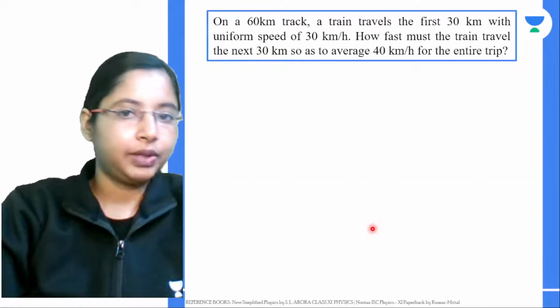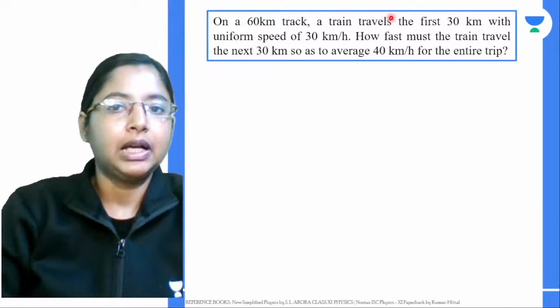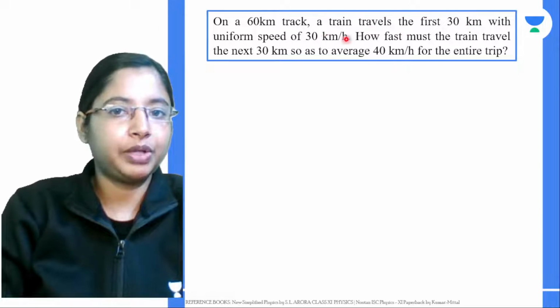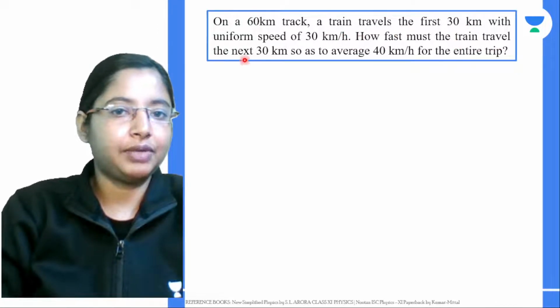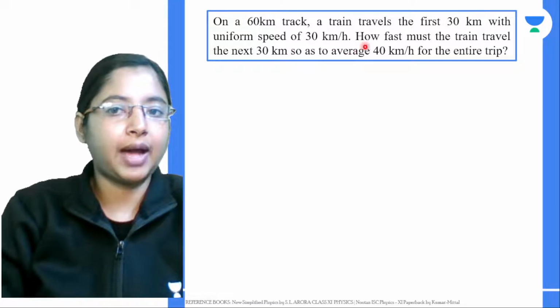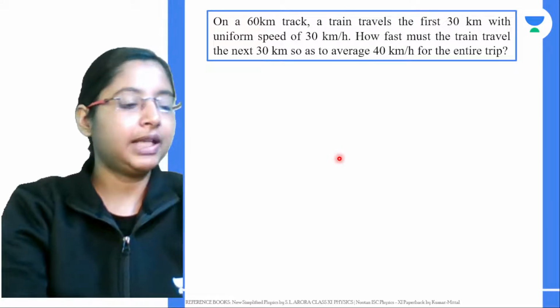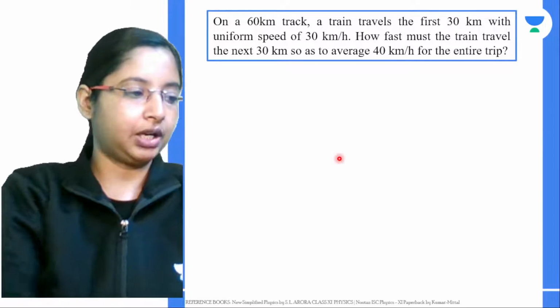Alright. Now let's do another question. On a 60-kilometer track, a train travels the first 30 kilometers with uniform speed of 30 kilometers per hour. How fast must the train travel the next 30 kilometers so as to average 60 kilometers per hour for the entire trip? If you know the answer, you can share it in the chat box.